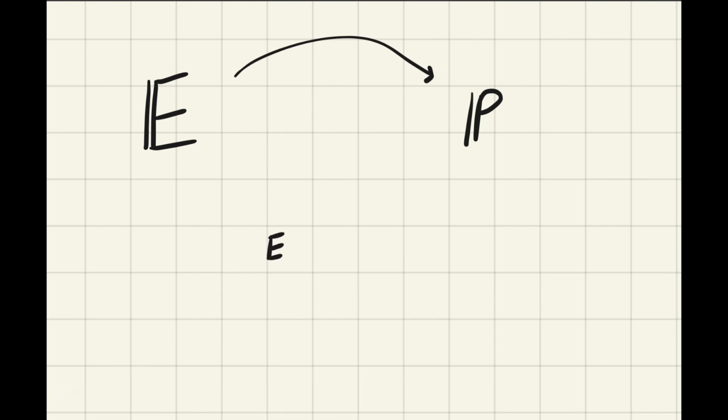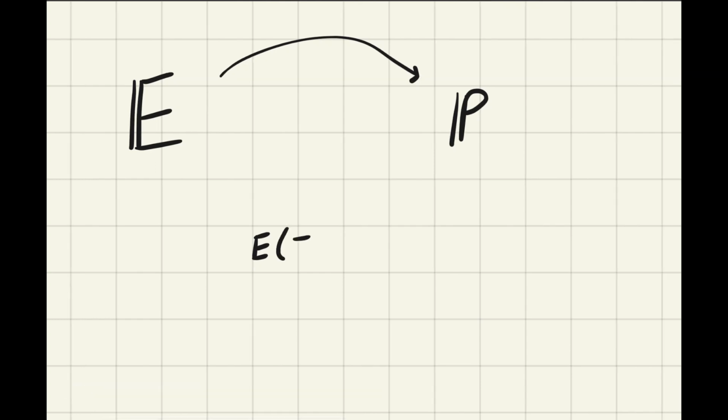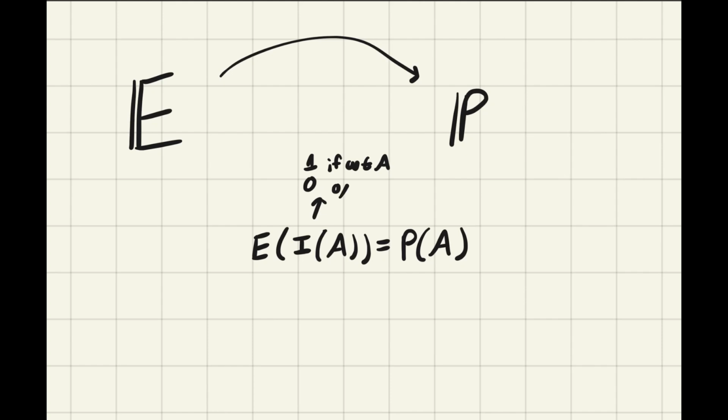For those of you who are a little bit familiar with probability already, you can find that the expected value of an indicator variable on some set A is just the probability of A, where the indicator is 1 if omega is in A and 0 otherwise. So an indicator is actually a random variable. When we take the expected value of an indicator variable, you can see that it's the same as probability.